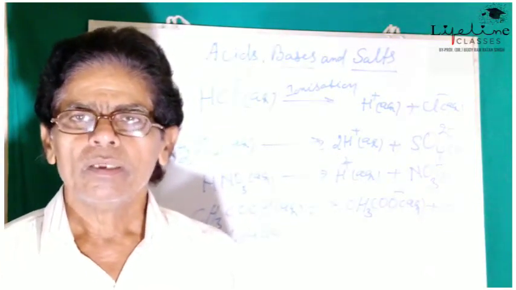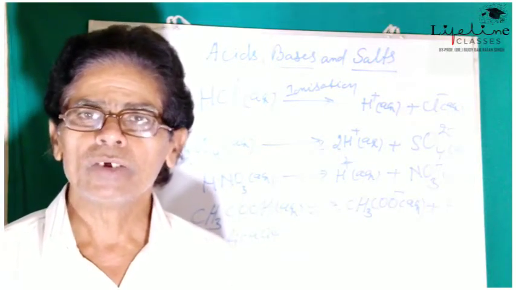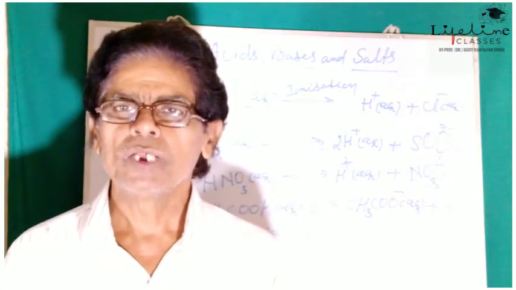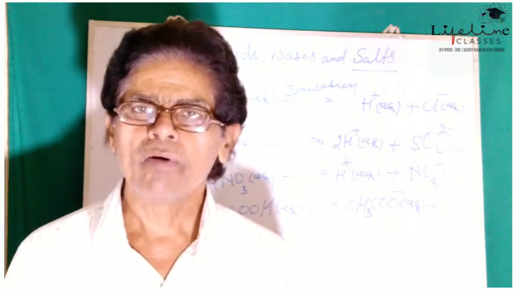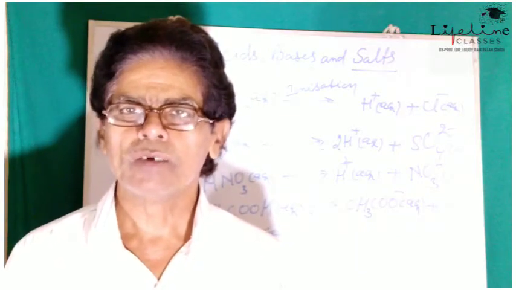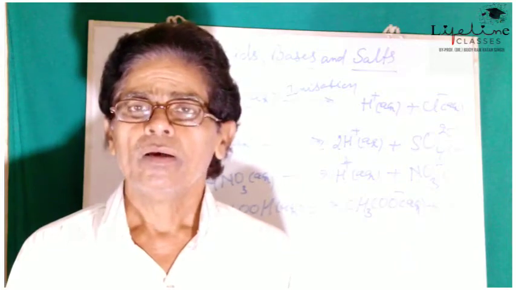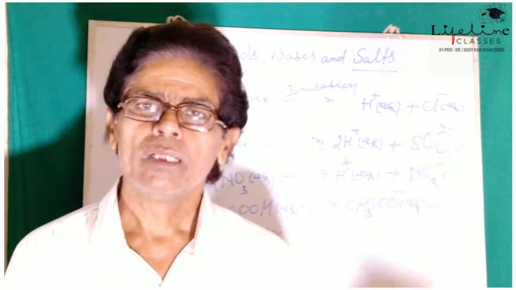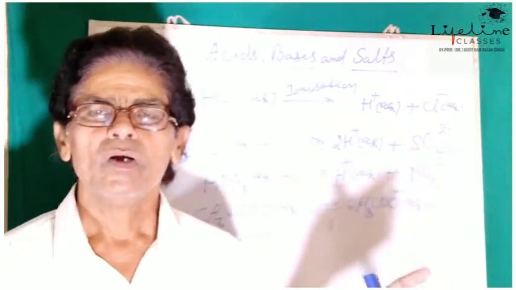During the treatment of such dilute acids with metals, those metals which have reducing power, means electron releasing tendency, more than the hydrogen element, reduce the H plus ions furnished by the acids in the aqueous medium by neutralizing them.